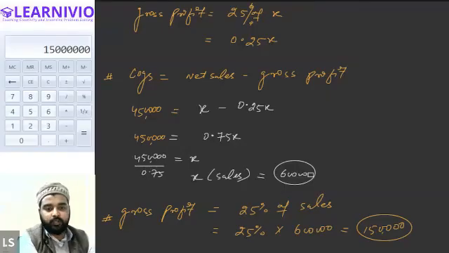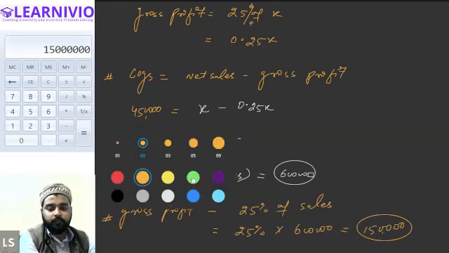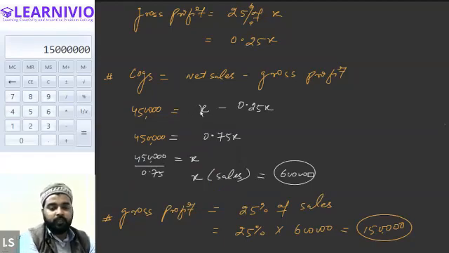Peer is asking, how do we get 0.75? Peer, it is just a simple calculation. It's just simple maths. See, let me explain this again. See here, what is written here? X, and here it is minus 0.25. So X basically means there is 1x, and from 1x we have to reduce 0.25x.